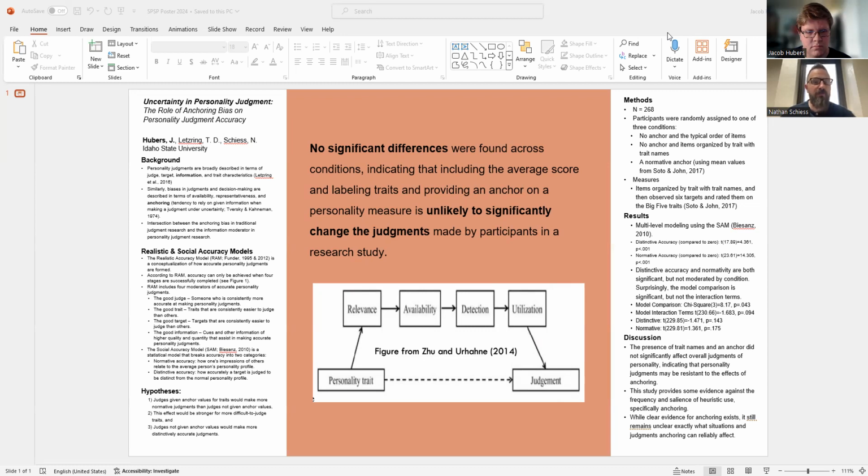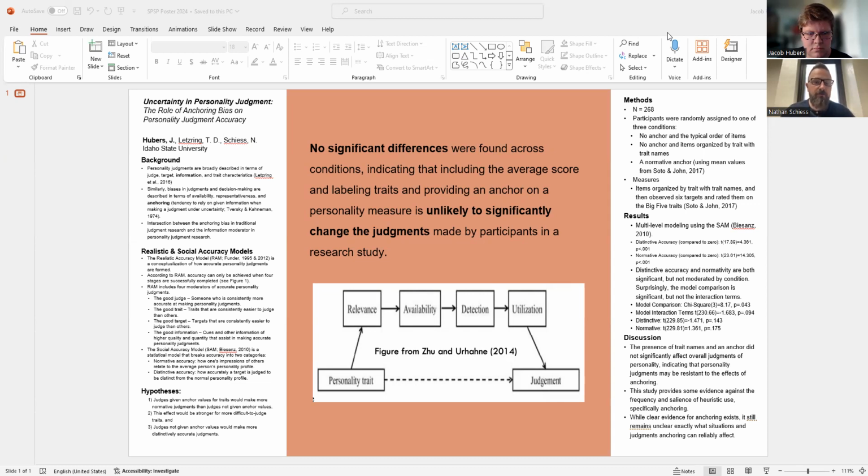We're going to focus on good information. Good information includes the cues and other information of higher quality and quantity that assist in making accurate personality judgments. Finally, the social accuracy model, or SAM, is a statistical model that breaks accuracy into 2 categories. The first is normative accuracy, how one's impressions of others relate to the average person's personality profile. And the second is distinctive accuracy, how accurately a target is judged to be distinct from the normal personality profile.